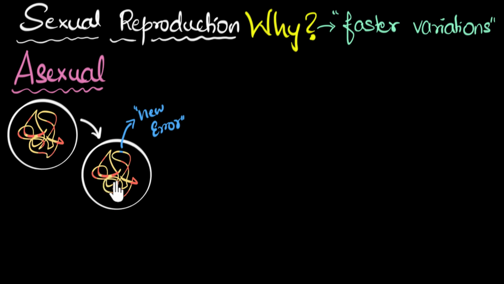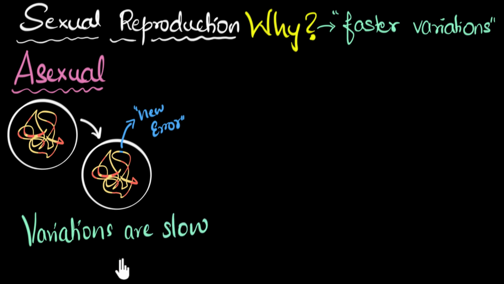Only after lots and lots of copying, maybe the errors will accumulate enough to produce some significant variations, right? And therefore we have to wait for a long time to see these variations. And that's why variations in asexual reproduction are super slow. So variations are slow. And so the big question now is, how do we speed it up?